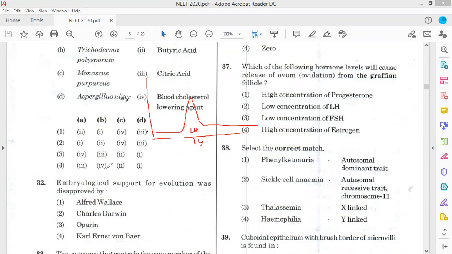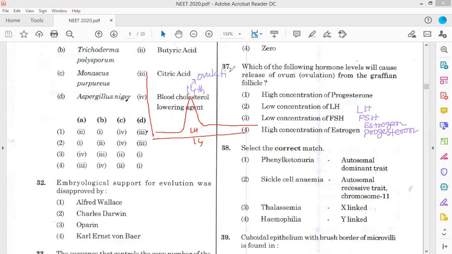You can see that once more. There are four important hormones: LH, FSH, estrogen and progesterone. These four hormones play an important role. This LH surge occurs on day 14, the day of ovulation.